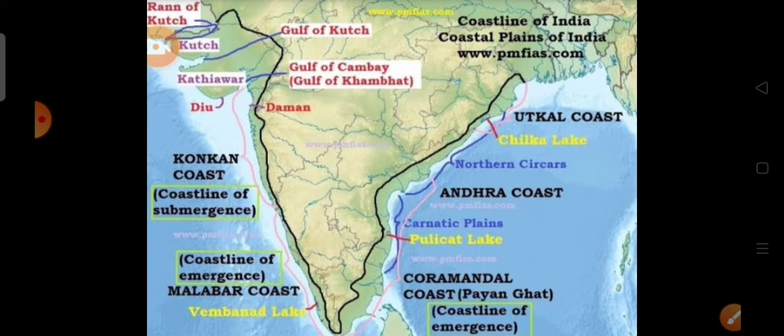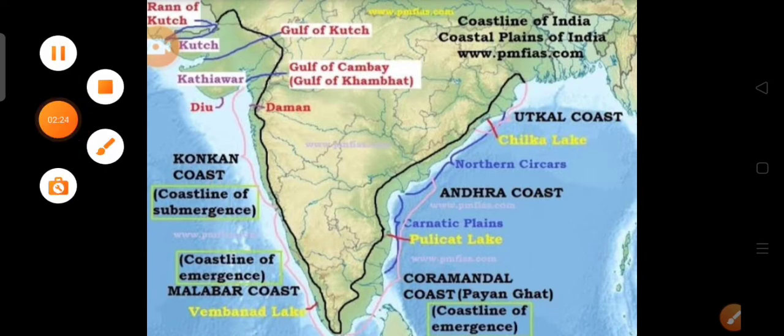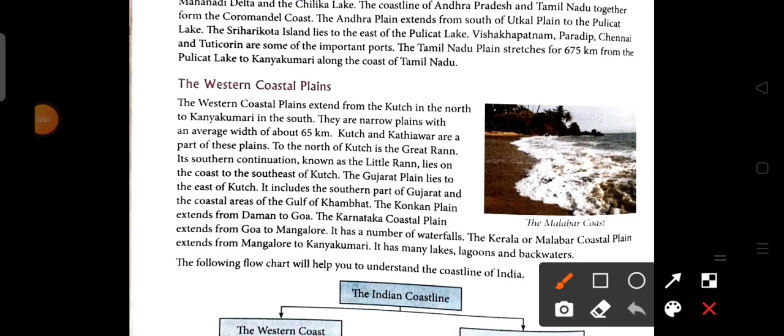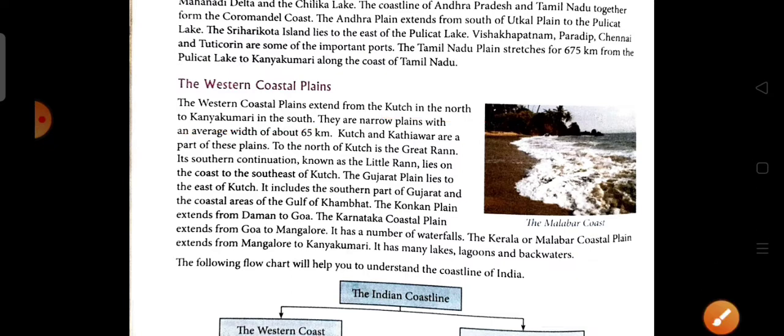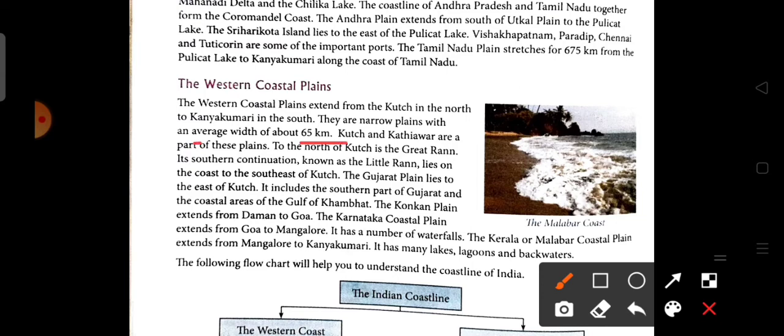Now we are going to discuss the western coastal plain. The western coastal plain extends from Kutch in the north to Kanyakumari in the south, and it is a narrow plain with an average width of about 65 kilometers. Kutch and Kathiawar are the two parts of this plain.